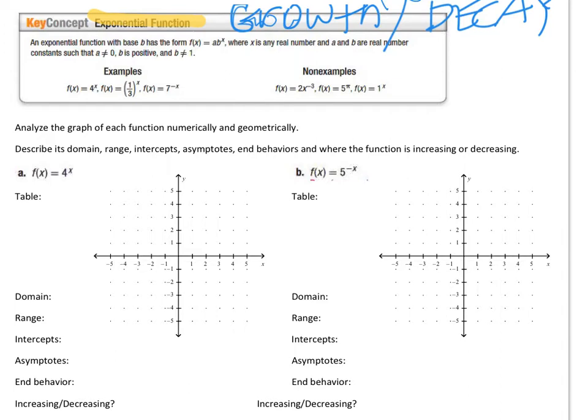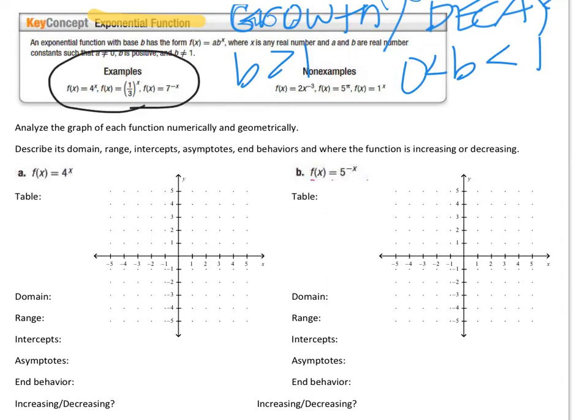So what's important to know is that when you are growing, your base is greater than 1. So looking at our form for an exponential, the base of the exponent would be greater than 1 for growth. And when it comes to decay, our base has to be between 0 and 1. So base greater than 1 for growth, and for decay between 0 and 1. So we're looking at examples that we see right here in cases where our base is either greater than 1 or between 0 and 1.